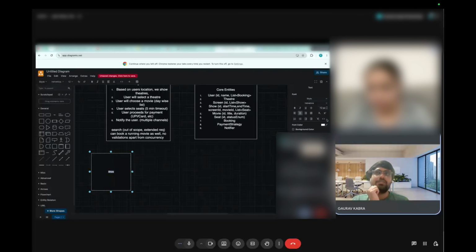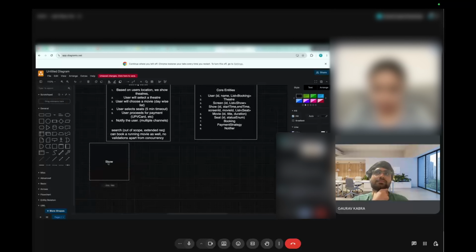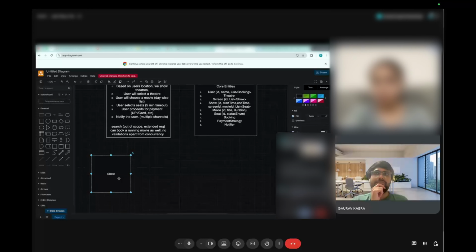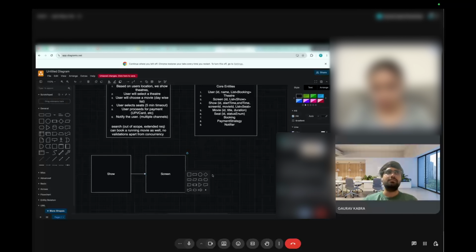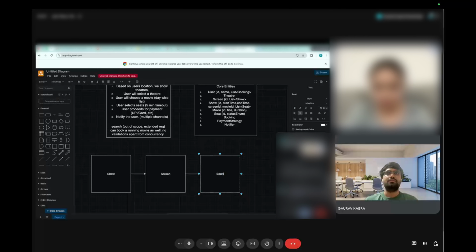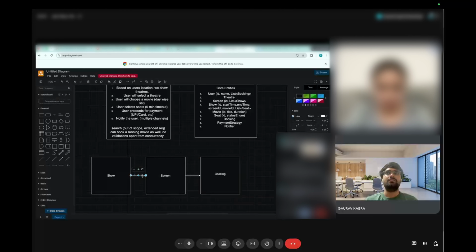I'm thinking of going with show, screen, and a booking maybe. I have not talked about the strategy as well, right? If time permits, I'll do that also. Okay, so we have screen. I'll just do the arrow marks once I write this booking. So let me delete it.